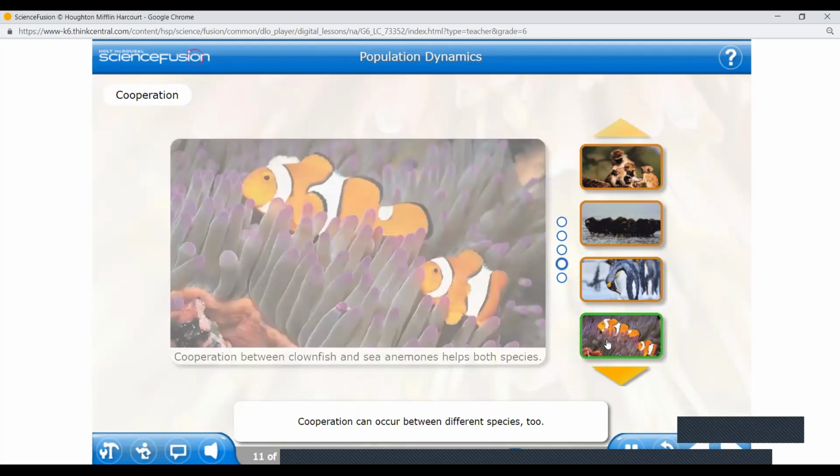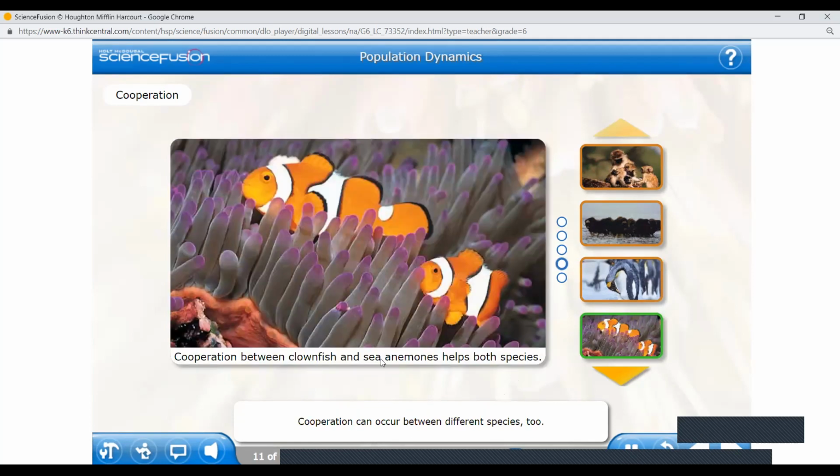Cooperation can occur between different species, too. Clownfish live in and around sea anemones. The anemone stings predators that come near the clownfish, and the clownfish chases away the fish that try to eat the anemone. In addition, the waste from the clownfish gives nutrients to the anemone.